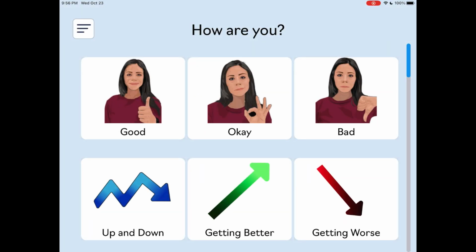How are you? When your provider enters the room, they're likely to ask you generally how you're doing before you get into more detailed responses. And this is the way the app flows as well.